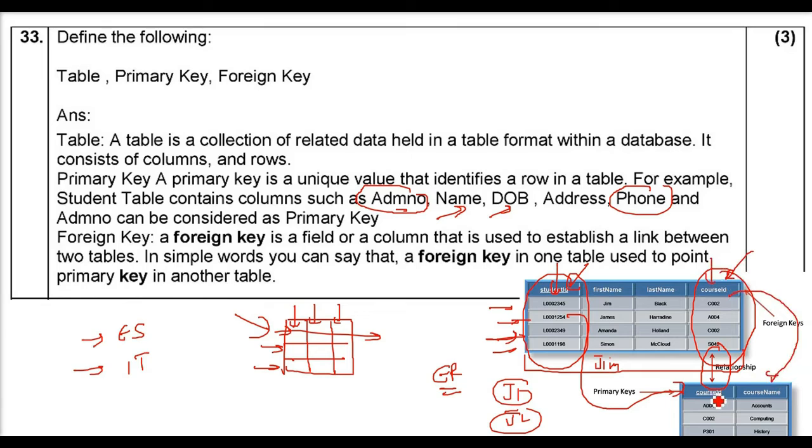But this particular attribute or column is now the primary key of another table. The primary key of another table, which is in the first table, is called the foreign key, because one table is having that particular column, and that column is behaving as a primary key in the other table. That is called the foreign key. That is why, because it is foreign to the one table. The first table has a column which is also in the second table, and that is behaving as a primary key there. Okay.